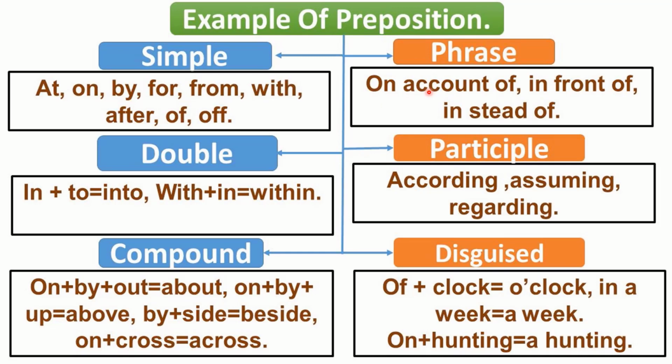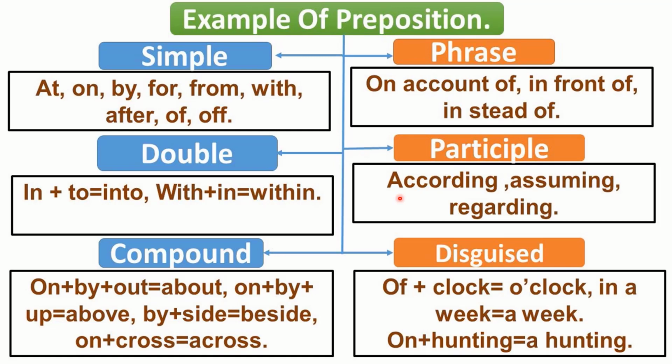Now, phrasal preposition is a type of preposition where a phrase is used as a preposition, but here the head is a preposition, like on account of, in front of, instead of. Participle preposition are the ing or ed form of the verb, which are used as preposition.